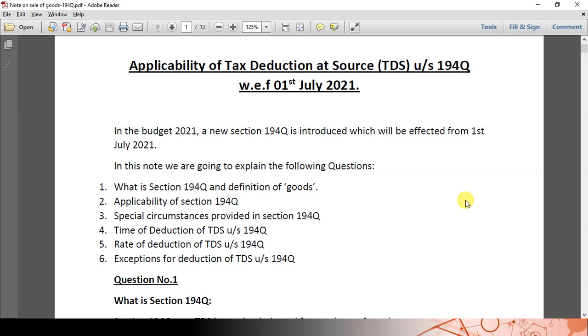Now in this video, we are going to cover section 194Q and the definition of goods, the applicability of 194Q, the special circumstances covered under 194Q, the time of deduction of TDS under section 194Q, that means when TDS has to be deducted, the rate of deduction of TDS, and the exceptions provided under section 194Q.